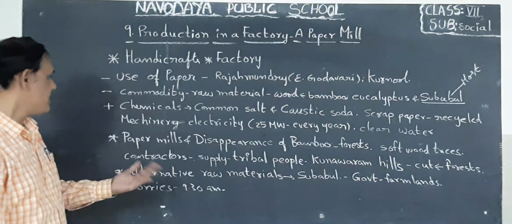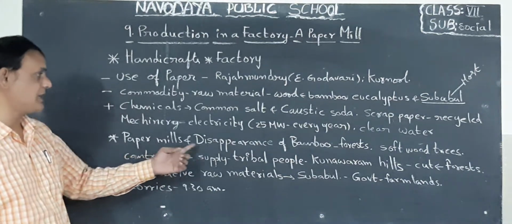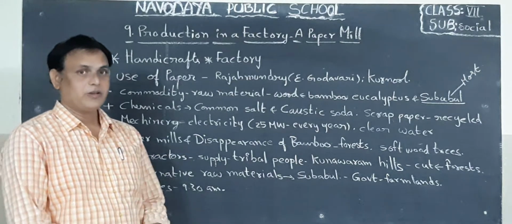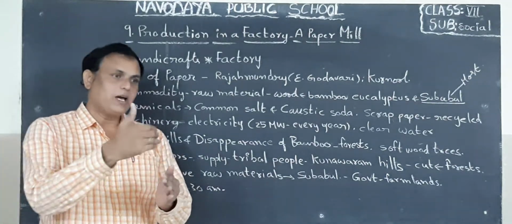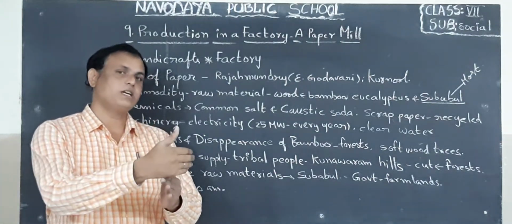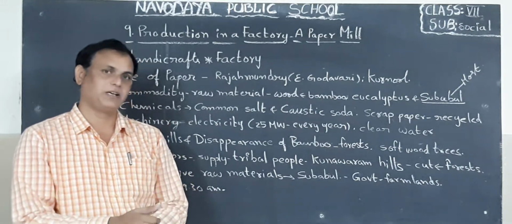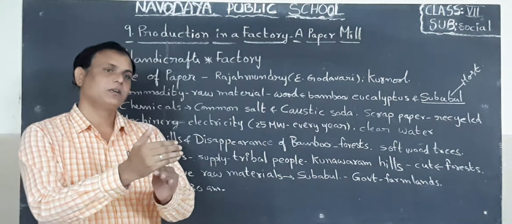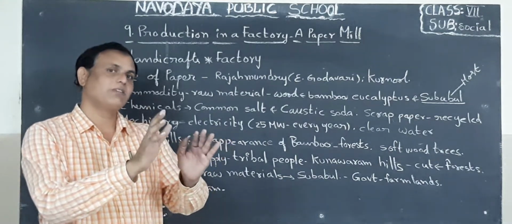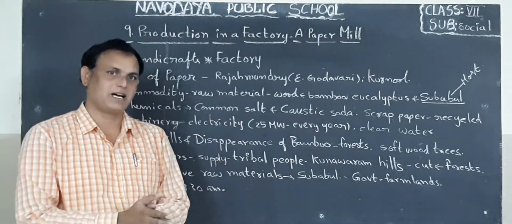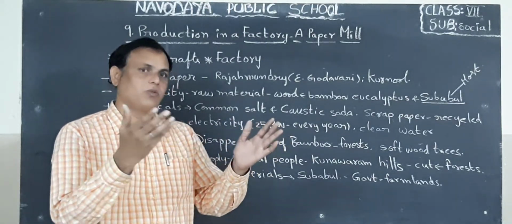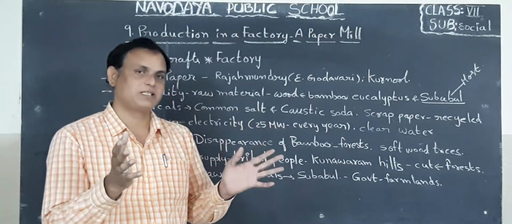Okay children. Next one, paper mills and disappearance of bamboo. First we were using bamboo trees for paper making. Contractors were encouraging the tribal people who are living near the forest area. The tribal people went and cut down the bamboo trees in the forest area.